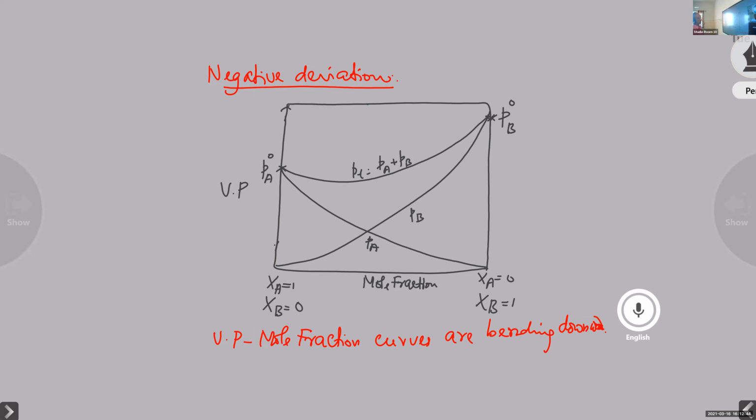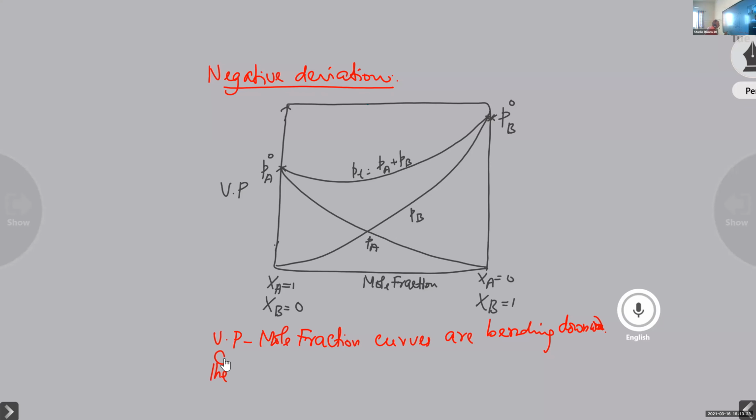Since the curves are bending downward, what about the vapor pressure? Will it be equal to, less than or greater than the ideal vapor pressure? Bending downward, lower. So, right?